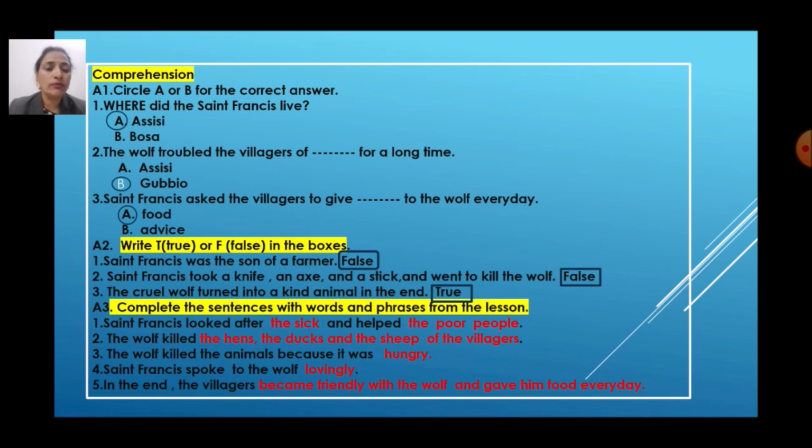The cruel wolf turned into a kind animal in the end. Cruel wolf किस में change हो गया last में? Kind animal में. Yes, this sentence is correct. So for the correct sentence we will write true.